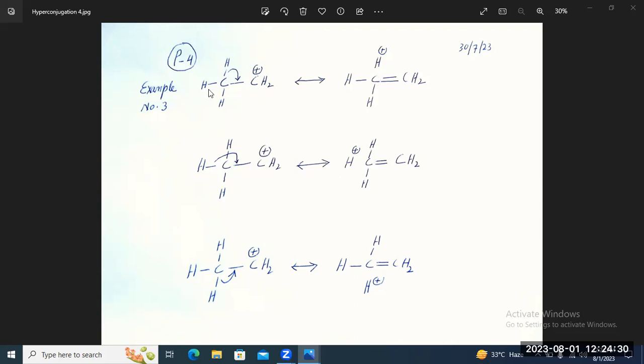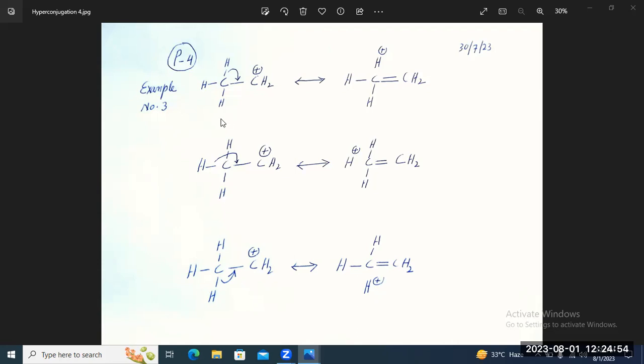Similarly, the other hydrogen can participate in the hyperconjugation to give this structure, and the third hydrogen can participate in the hyperconjugation to give this resonating structure.